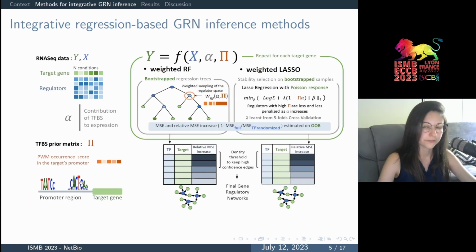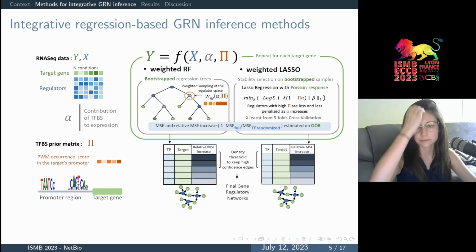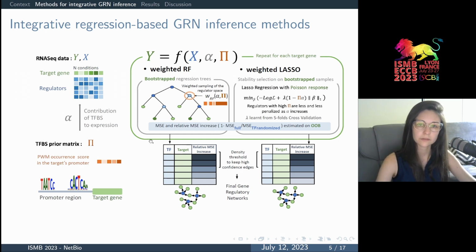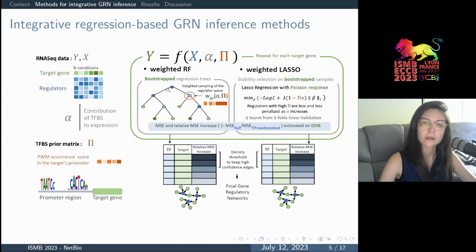So here is an overview of the integrative gene regulatory network inference methods that we use, which are based on regression. In short, they both estimate a regression model per target gene, using as predictive variables the expression of the regulators. And they both prioritize the use of regulators that are supported by a binding motif during model estimation.